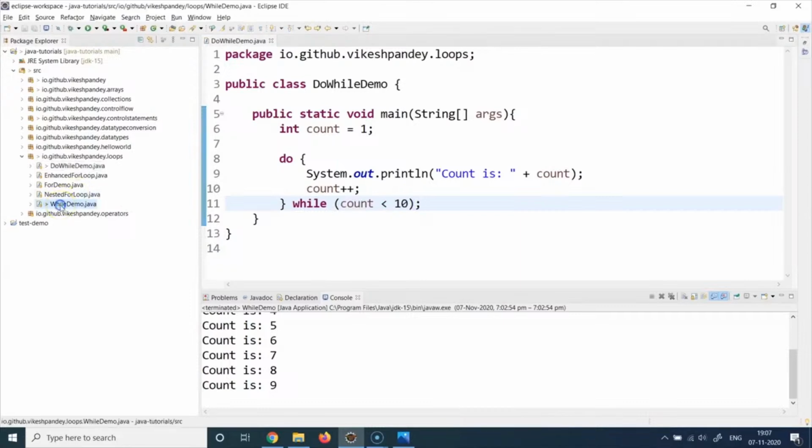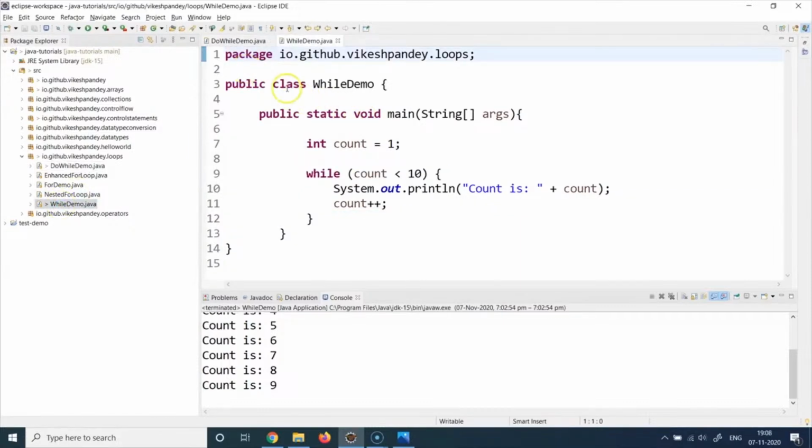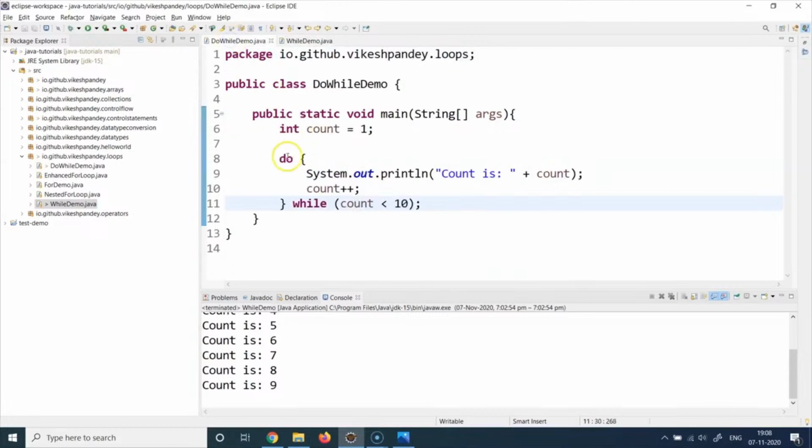If you compare this with the previous demo we ran, if I just put them side by side, we had the while condition statement and the state change statement. Here we have the do statement, the state change statement, and then we check the condition at the end.